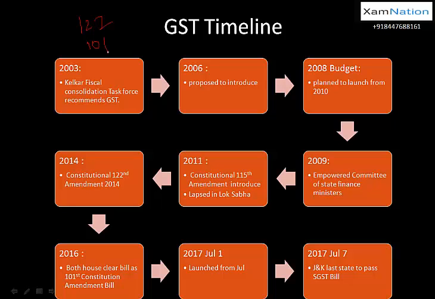सो जुलाई 1, 2017 तक जम्मू एंड कश्मीर ने SGST बिल पास नहीं किया था, बट July 7, 2017 they have passed. So on July 7, 2017 you can see that all of the states is now having the GST properly enacted. Okay, so अब पूरी तरह से वो हो गया, मतलब GST was launched or GST was started to implement. So this is the timeline.